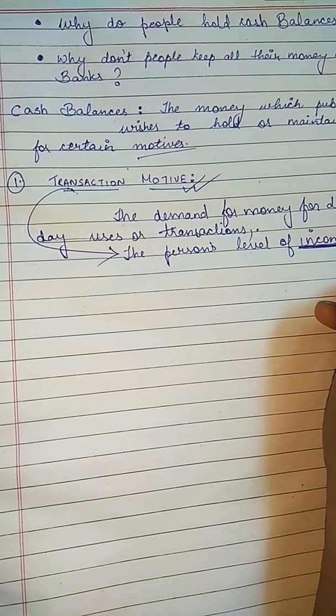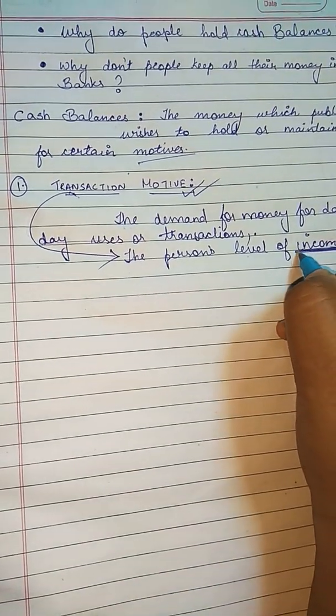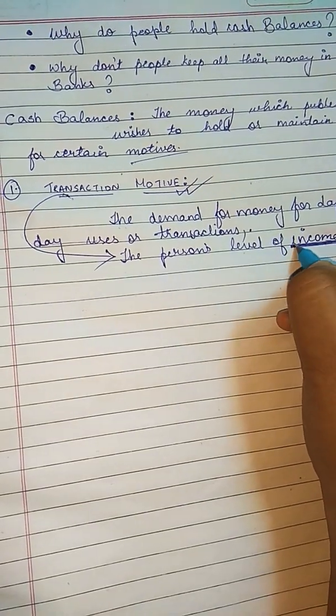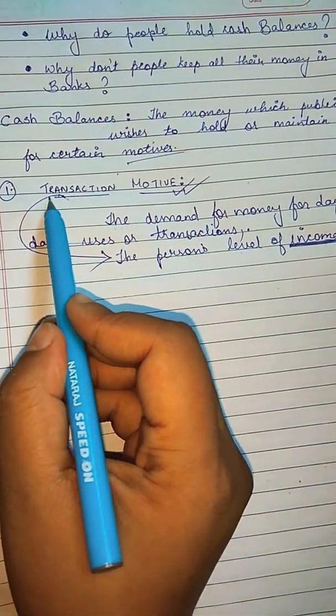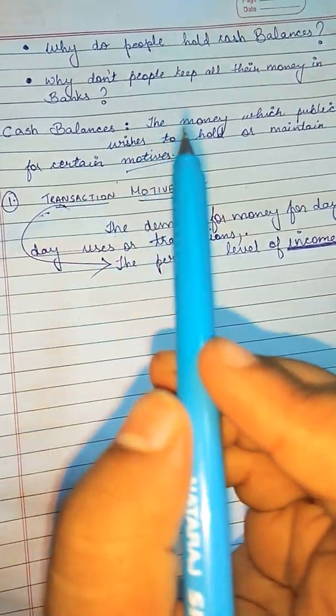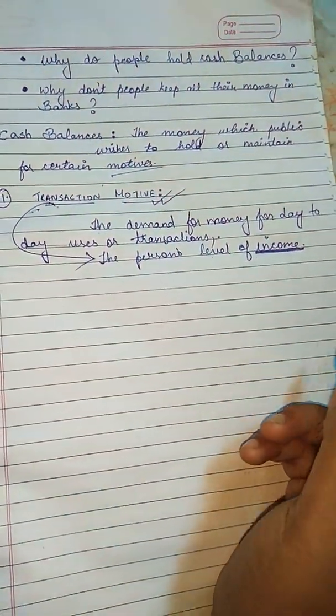The transaction motive depends on the person's level of income. For example, if the person's level of income is high, the amount of money which the person will hold in hand for day-to-day use will definitely be high.